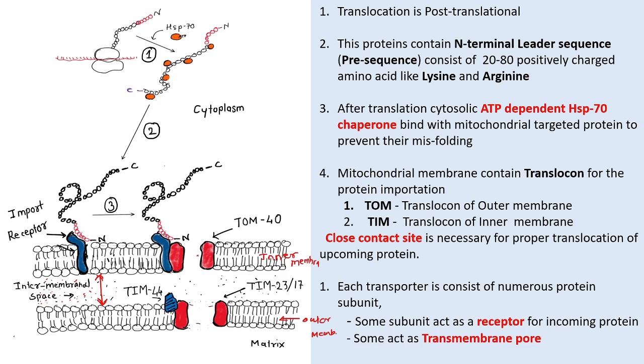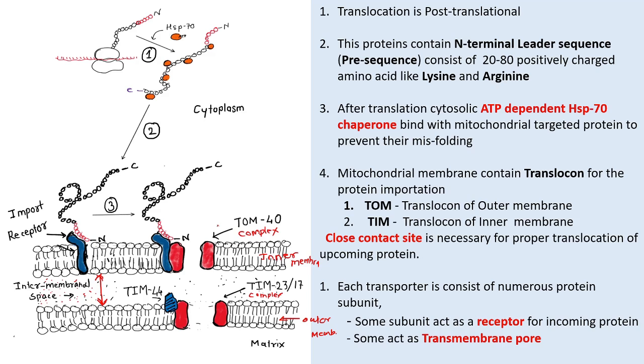These translocons are known as the TOM complex and TIM complex. TOM stands for translocon of the outer membrane of the mitochondria, and TIM stands for translocon of the inner membrane of the mitochondria.